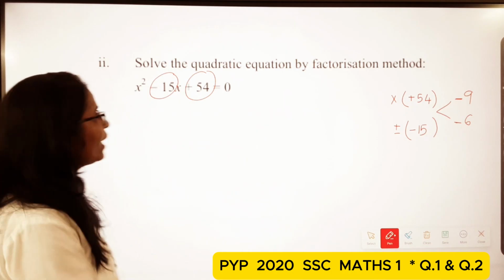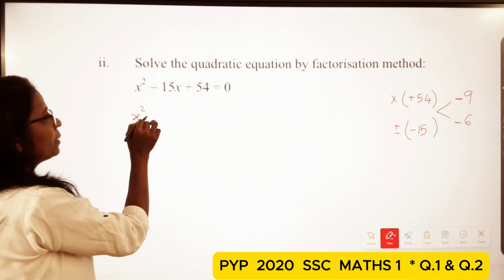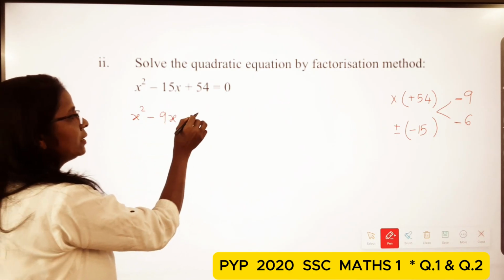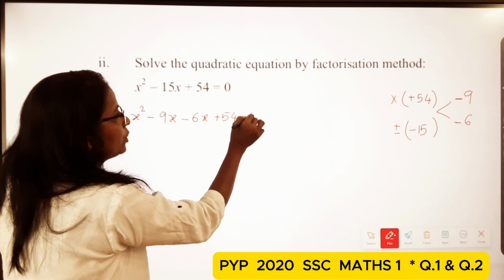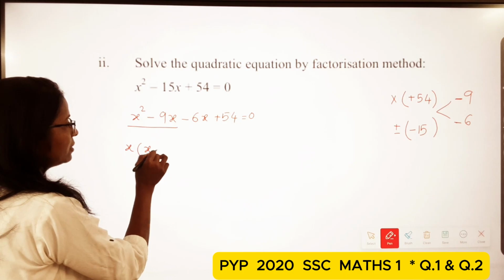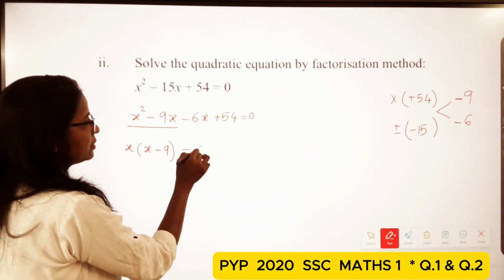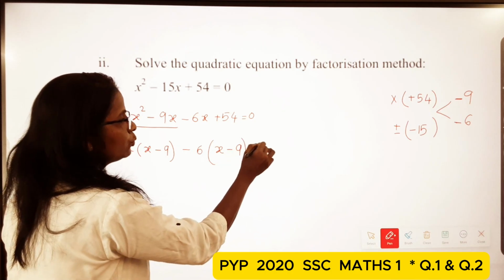So this way we write the equation: x square minus 9x minus 6x plus 54 is equal to 0. Now we take common from these two terms, x minus 9, and minus 6 in the bracket, x minus 9 is equal to 0.